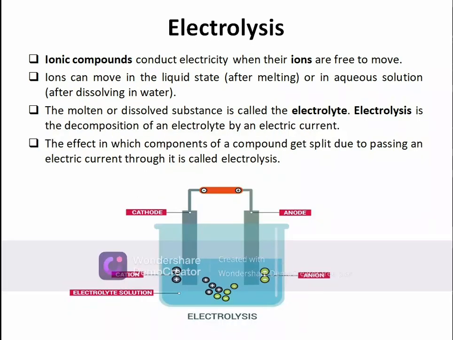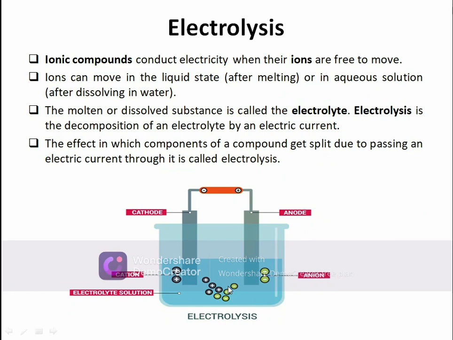Let's take an example of NaCl. We have this diagram here. We dissolve NaCl in water. When electric current is passed through it, the Na+ and Cl- ions dissociate.